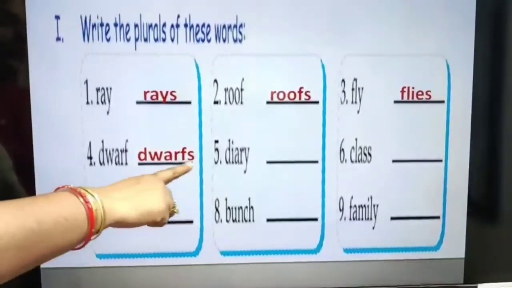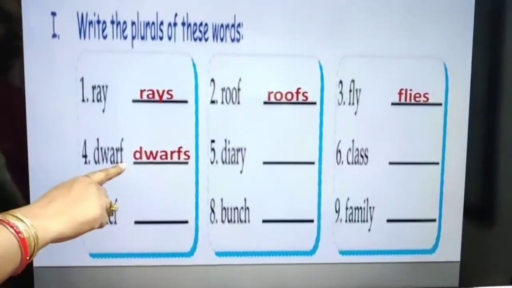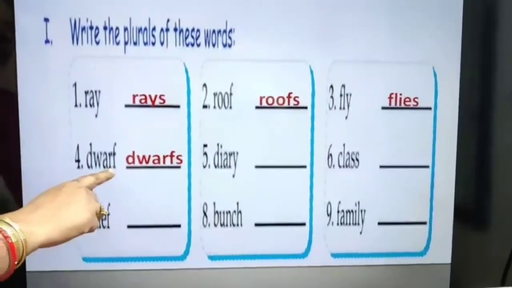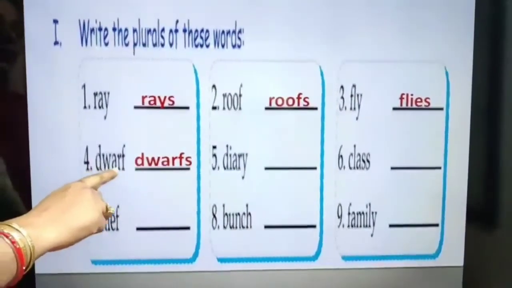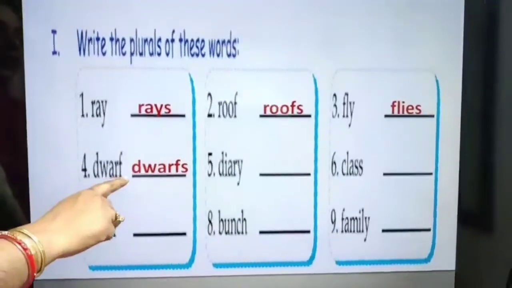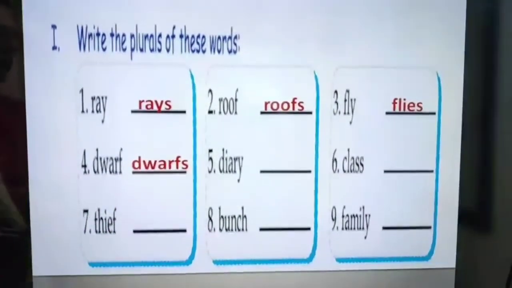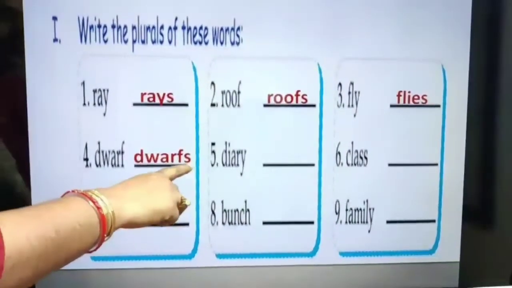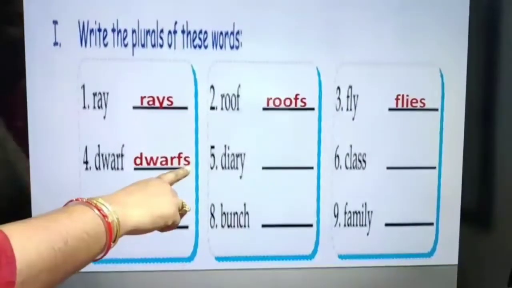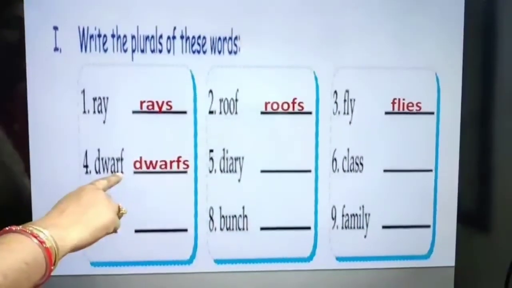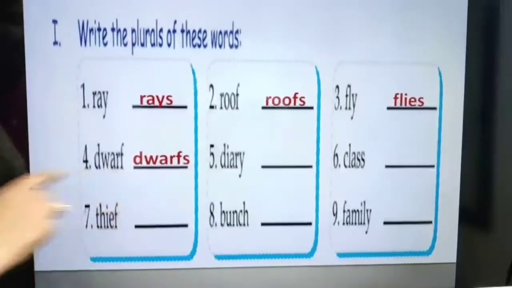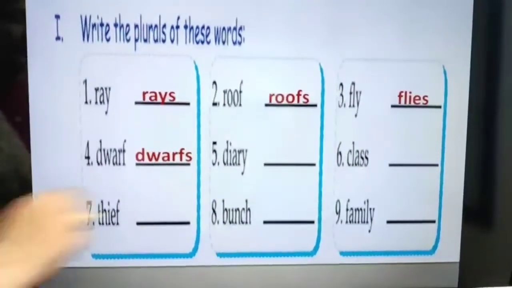It could be dwarves also. We can add S, or we can write DWARVES. We can write dwarfs also. Right? We can add S, or we can replace F and add VES. In both ways it is correct.